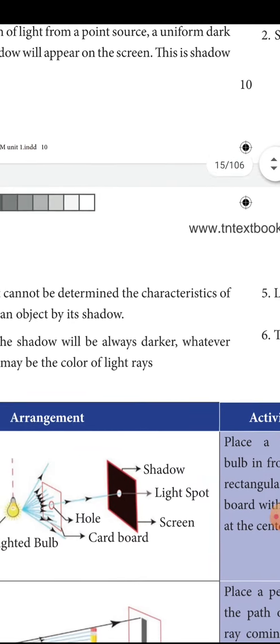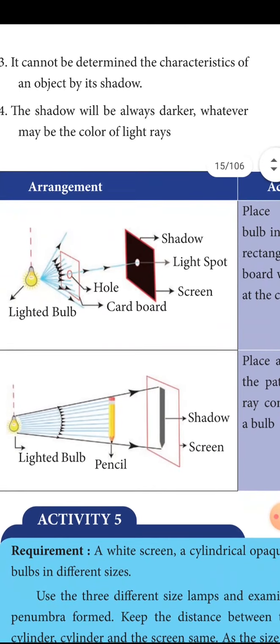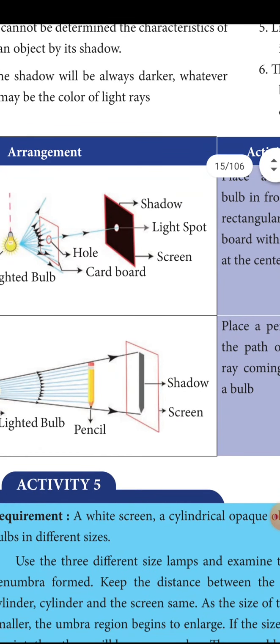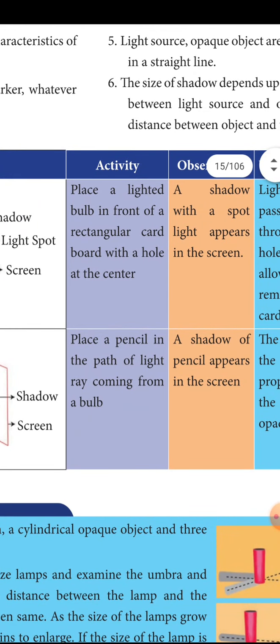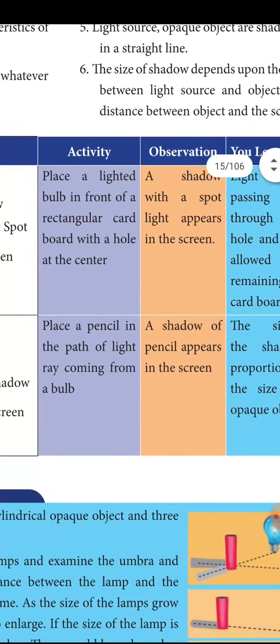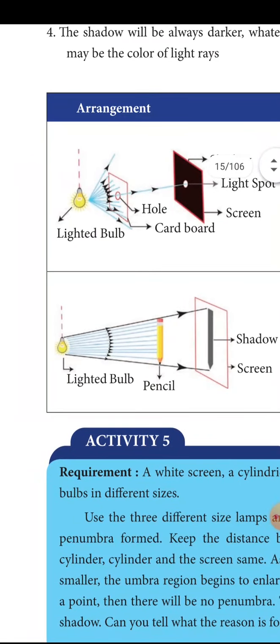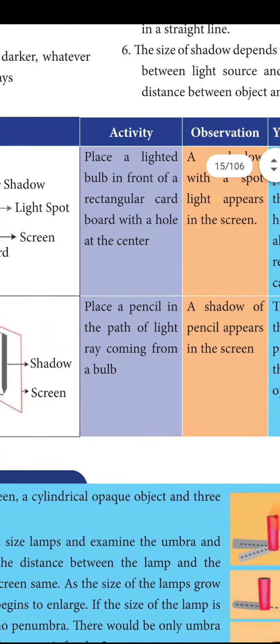The remaining things we will see in the next class. The arrangement is there, how to get a shadow and what activity you can do, this observation, and you can learn from this. This tabular column is showing how to get a shadow.